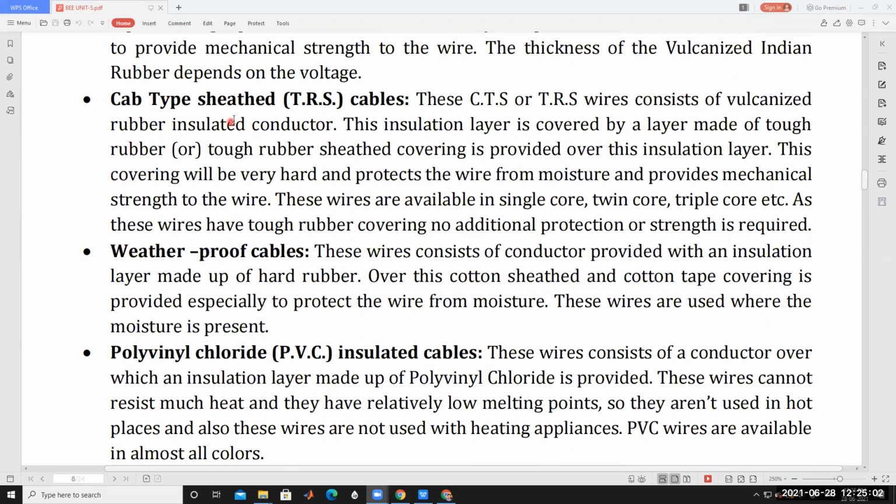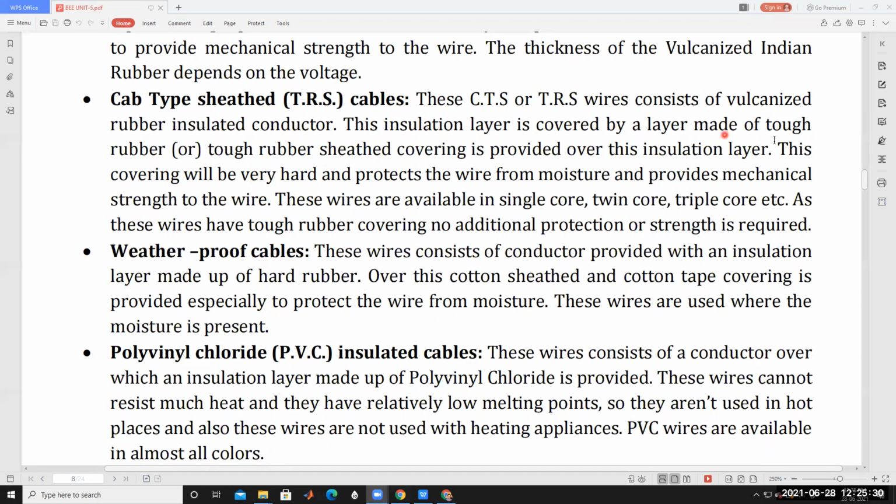And then cab type sheathed cables, generally called CTS. These CTS or TRS wires consist of vulcanized rubber insulated conductors. The insulation layer is covered by a layer of tough rubber, a tough rubber sheathed covering provided over the insulation layer. Understood?